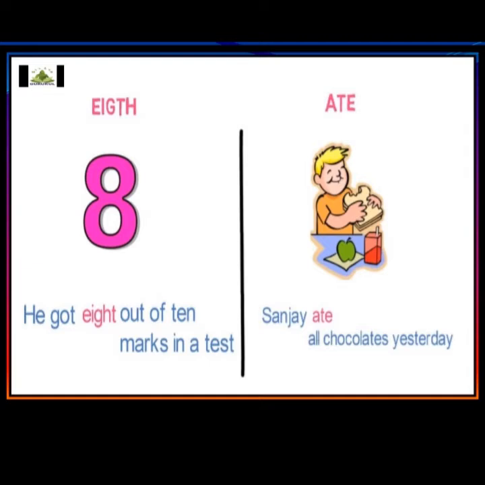Now, just see the sentence example of the word eight: He got eight out of ten marks in a test. Now, this is the number eight. Here the meaning of ate is shown in a sentence example: Sanjay ate all the chocolates yesterday. So, children, have you noticed that both the spellings and meanings of the two words are different, isn't it?